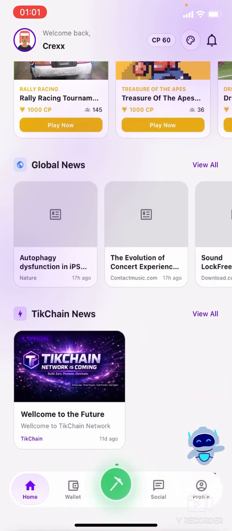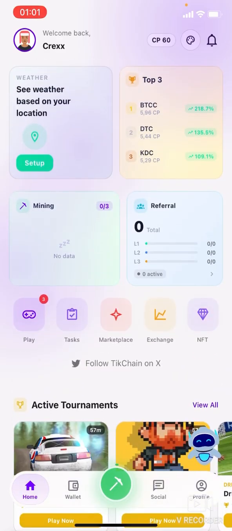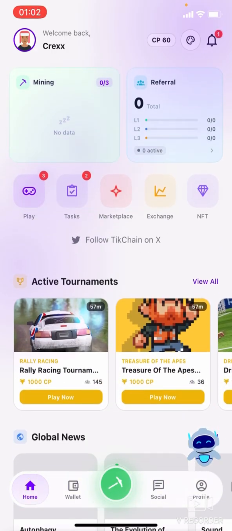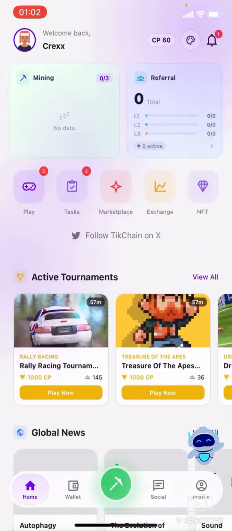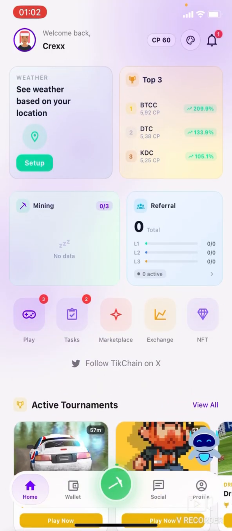These are things you should focus on when you are using this application. Do not just install the application and come in to mine once a day, just click the button and mine. You have to do these activities so that you can get some engagement points and chain points on this application. It's very important to do all that. So guys, it's as simple as that. I just showed you everything you need to understand, everything you need to do using this application right now.